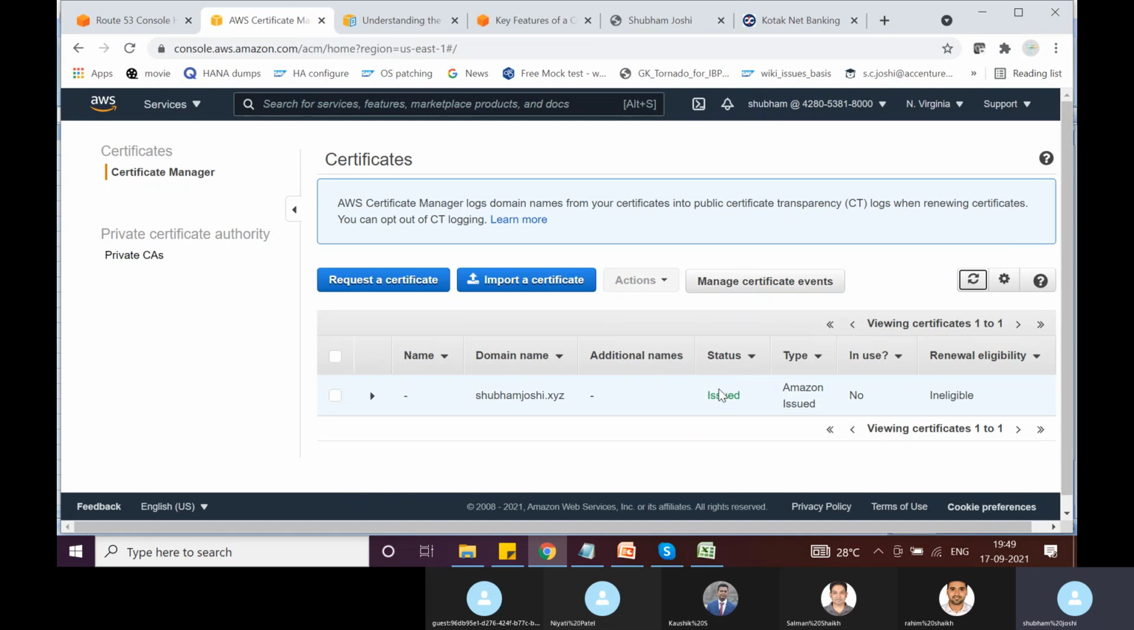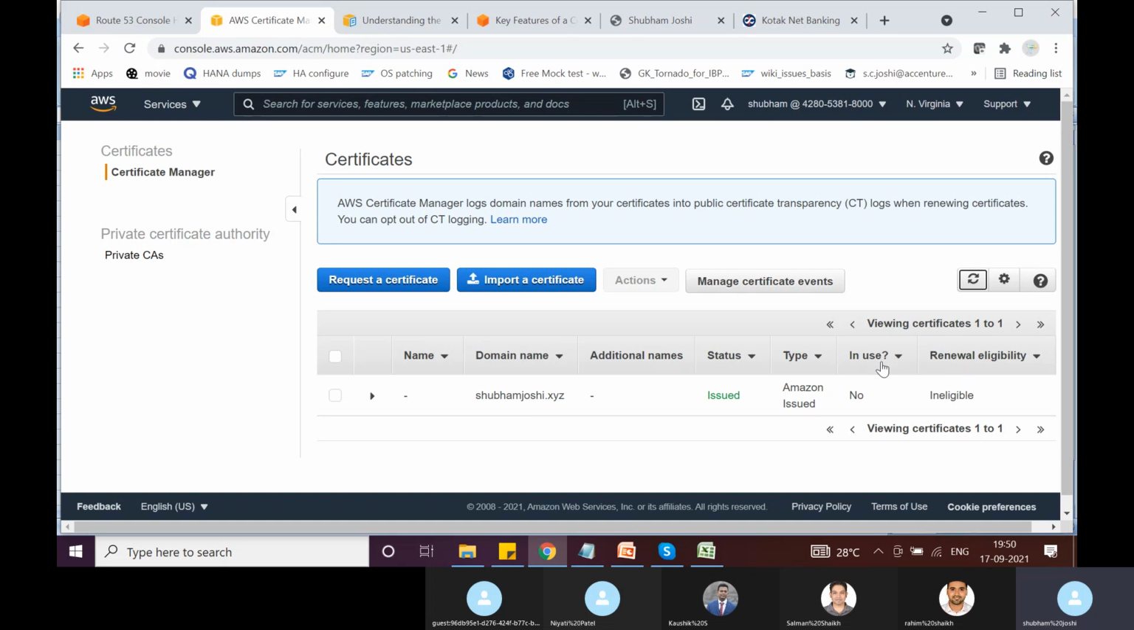Okay, so status is issued. Currently this is not in use, and this type is Amazon issued. Regarding this renewal eligibility, I'm not sure, maybe this is applicable for private certificates which are provisioned via a private CA running within ACM. So it looks like the private certificates can be auto renewed if we are running a private CA, but for now, at least for public certificates, it looks like that is not the case.